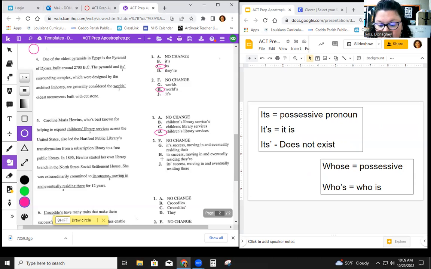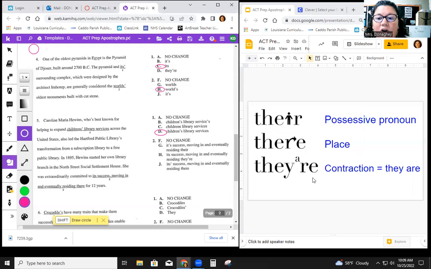That would immediately make us look at H or F. Maybe there's no change needed, or maybe H is a possibility. The other difference, of course, is there. H gives us the contraction for they are. Here are your rules for that again. She was extraordinarily committed to its success, moving in and eventually residing there. We need the there that shows the place, not the contraction they are. So we can eliminate H, and that leaves us with F, no change.